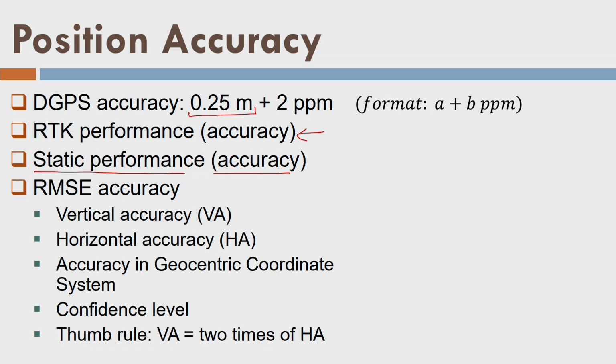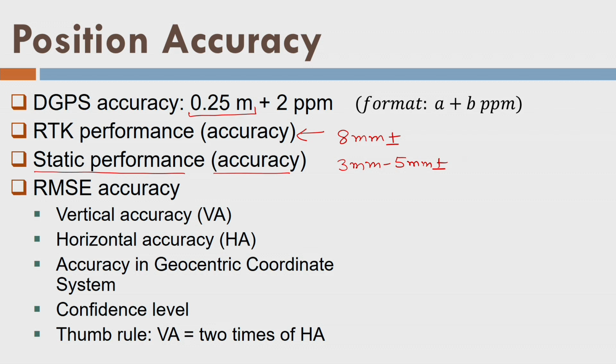RTK is also considerably good, because RTK accuracies are in general in the range of 8 mm plus minus some ppm, right? Similarly, static is around 3 mm to 5 mm somewhere, I can say, plus minus some ppm.